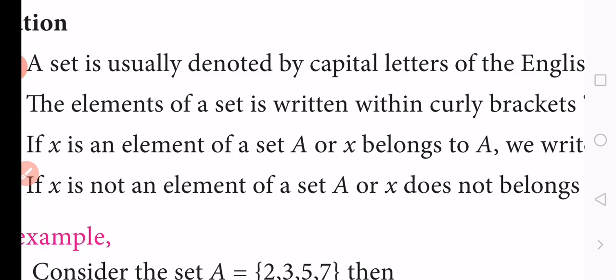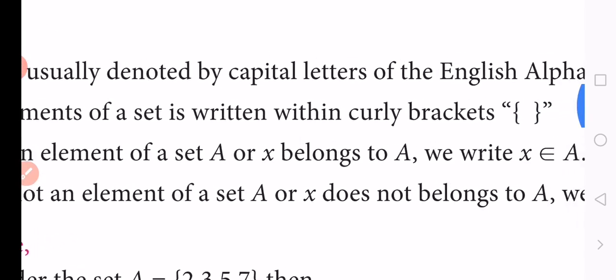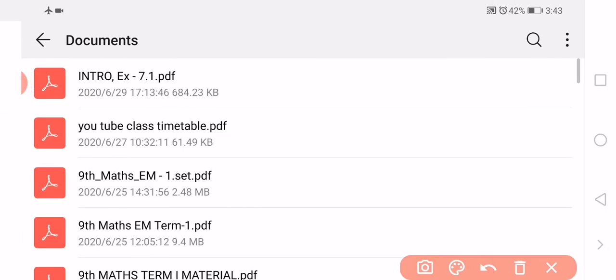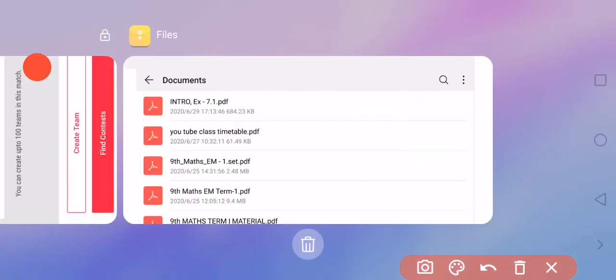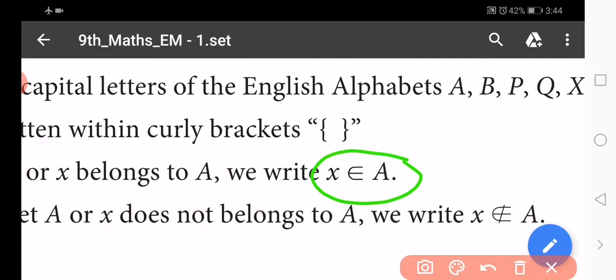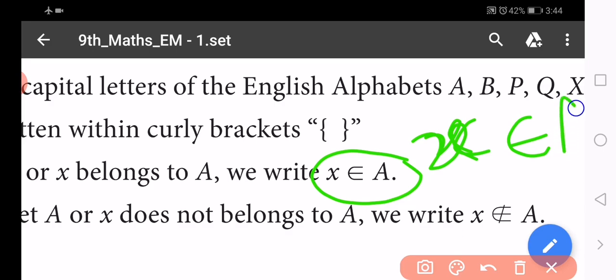If x is an element of a set A, or x belongs to A, we write x belongs to A. If x is a well defined object, then we write x belongs to the set A. A is the capital letter, the name of the set, and x is the small letter, the element.